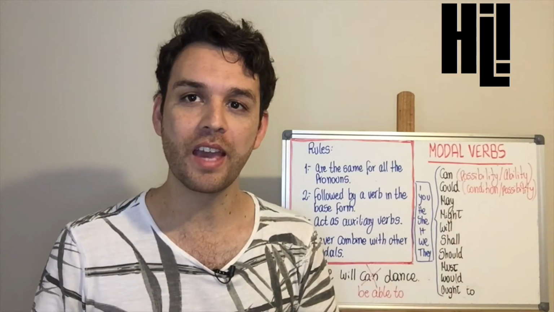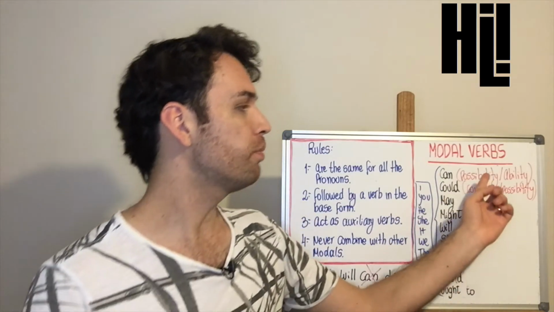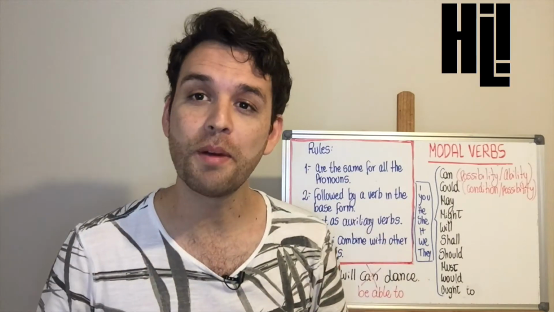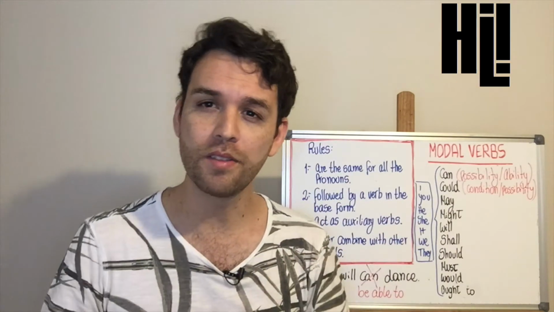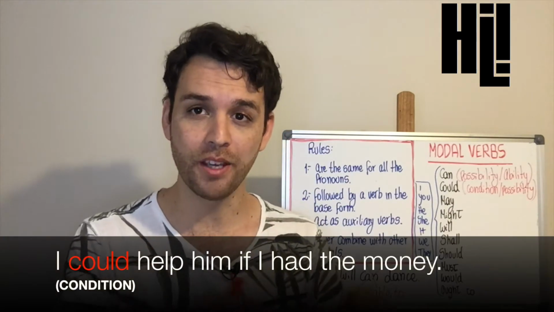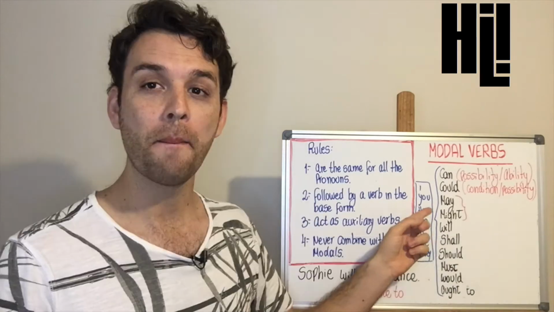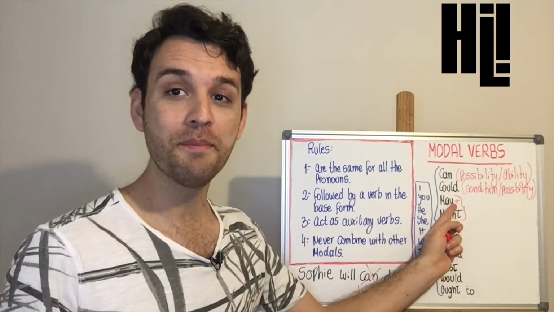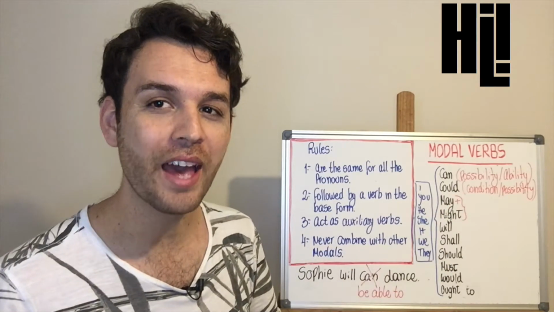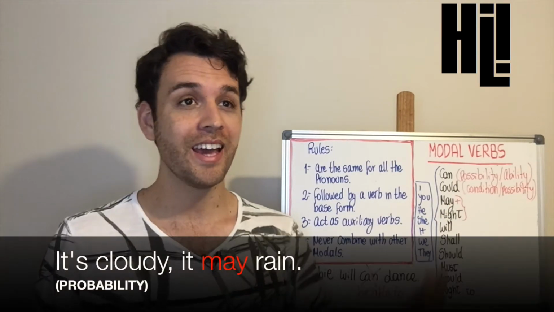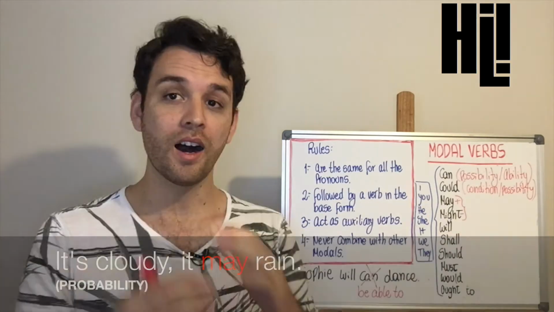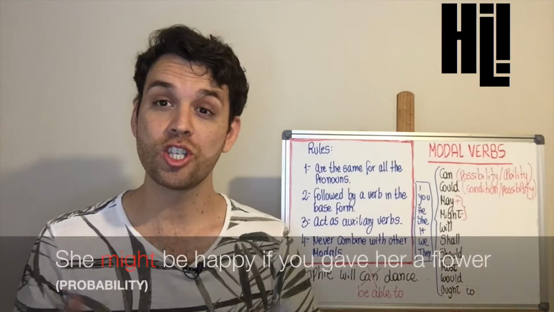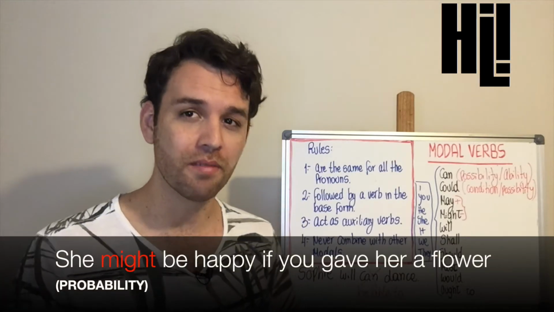Could. Could is the past of can. It can also talk about possibilities or abilities in the past. Furthermore, it talks about conditions. An example of this would be, I could help him if I had the money. May and might both talk about probabilities, but may is more likely to happen. An example could be, it's cloudy, it may rain. On the other hand, might is less likely to happen. She might be happy if you gave her a flower.